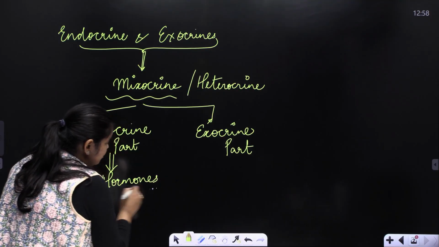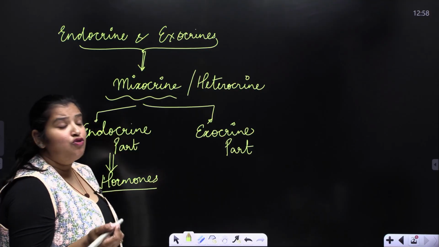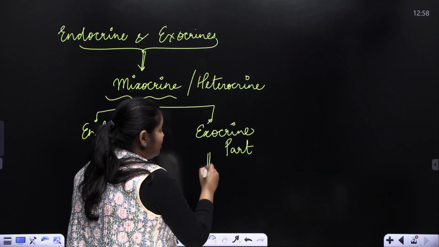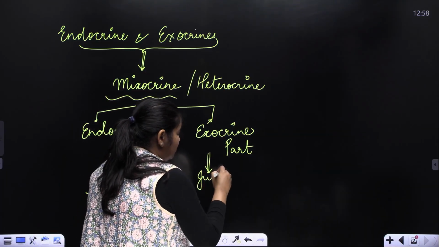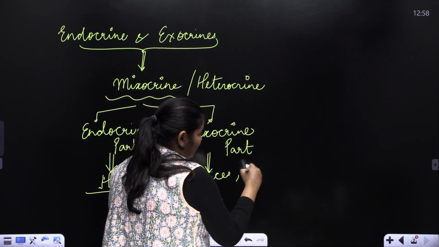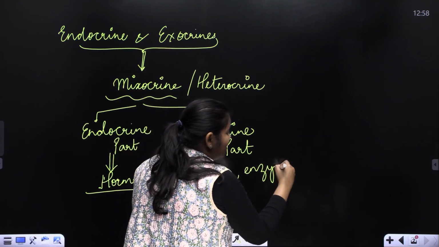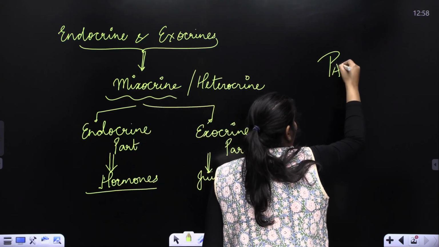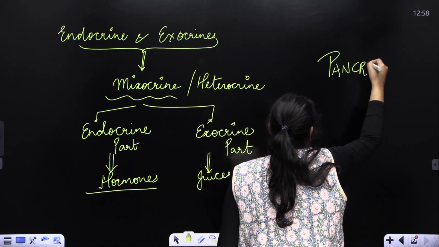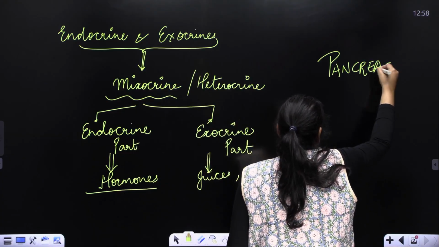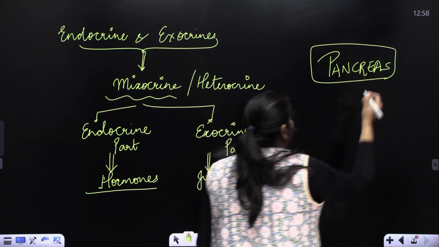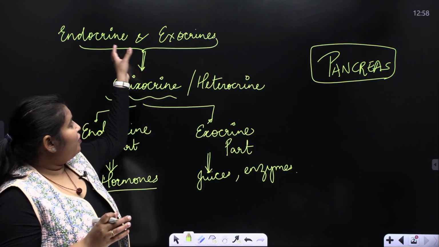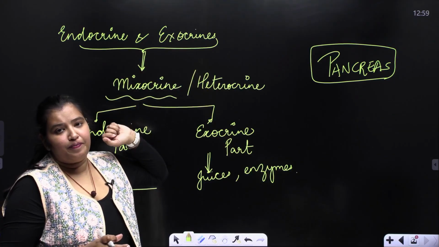The secretion of the endocrine glands is usually hormones, whereas the exocrine gland secretes the juices, the enzymes. One such example is pancreas. Pancreas is a perfect example of the heterocrine or the mesocrine gland.